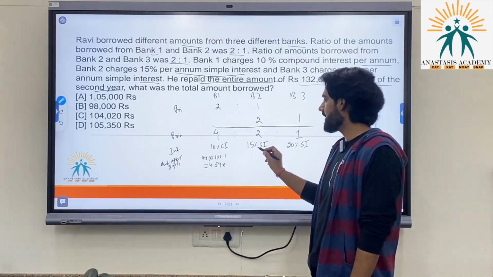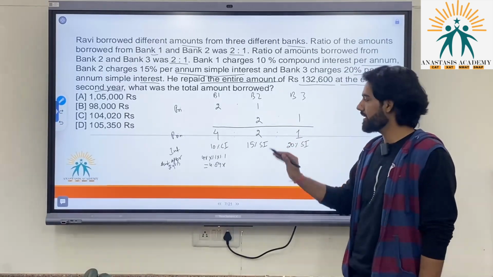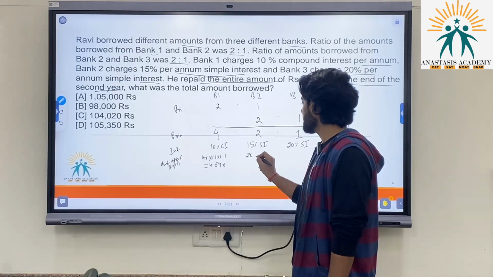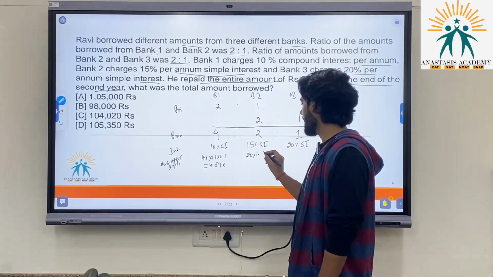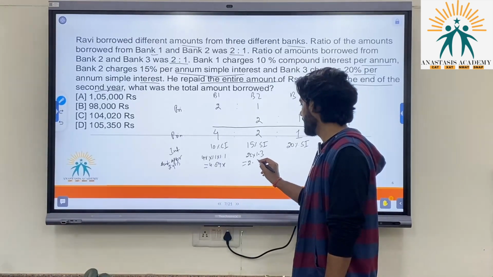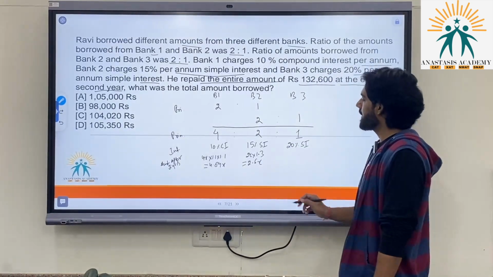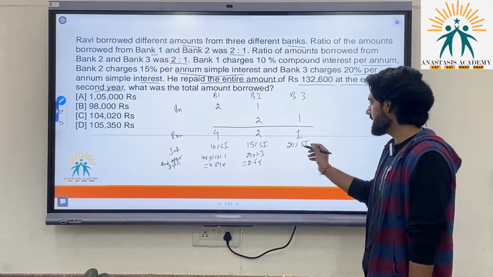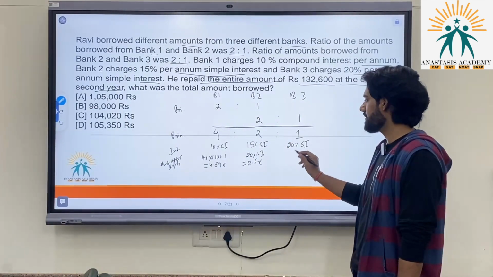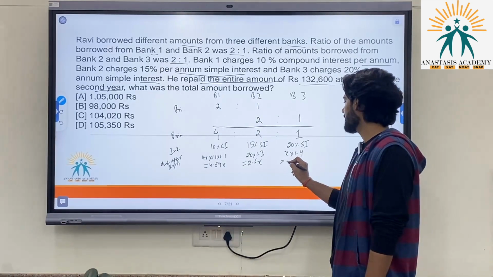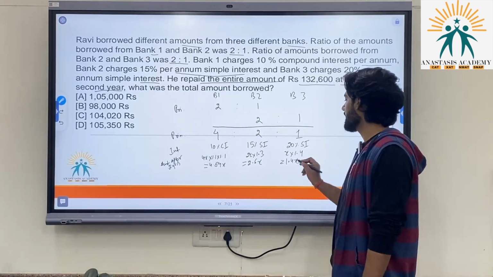Okay. Amount after 2 years from bank 2, which is charging 15% simple interest per year. So how much interest is charged for 2 years? 30%. So 2x is increased by this factor. 30% is 1.3. So it has become 2.6x. Bank 3 is charging 20% simple interest each year. So it has increased by 40%, or x into 1.4. So it has become 1.4x.